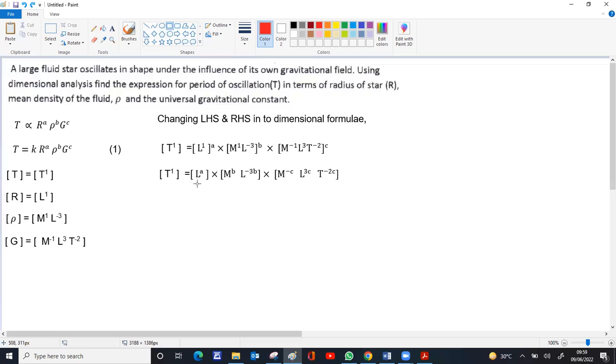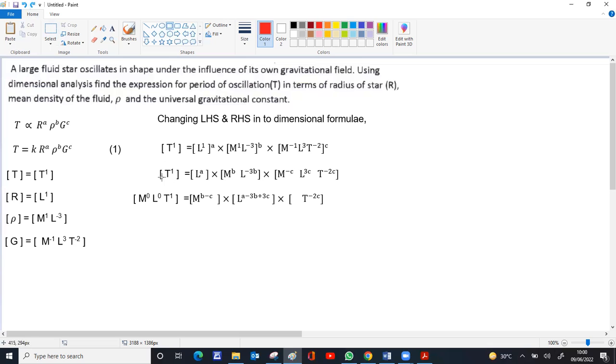Now we have many L terms here. M also has two terms, T only one. So group all this into one M, one L, and one T. If they have a common base, we can add the exponents. It's better to always keep the order M first, L next, T. So M, L, T in that order. Even on the left-hand side there is only T raised to 1. We can just put M raised to 0 and L raised to 0 because they are not present.